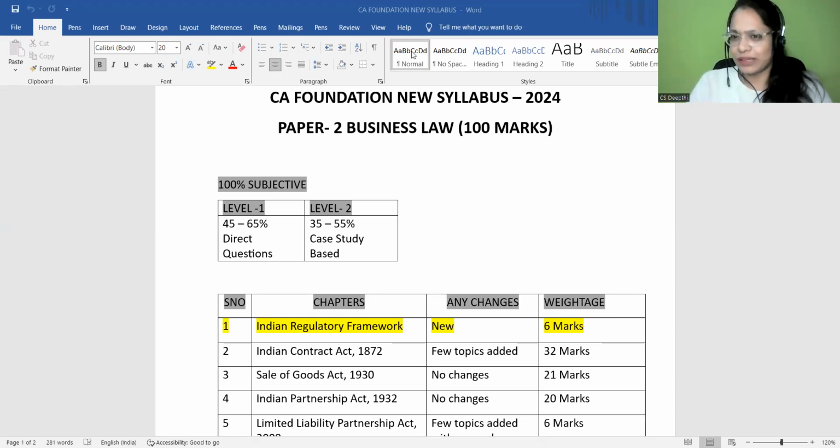As this is a new scheme and entirely a new syllabus, I hope everyone will be having doubts and there will be certain content that is not clear, right? Comparing the old syllabus and the new syllabus, I just want to give you a clear picture and we're going to discuss the weightage too. Before you begin preparing for the subject, what are the things you have to consider? What is the weightage pattern? How many chapters are present? What is the change that happened from the old syllabus to the new syllabus?